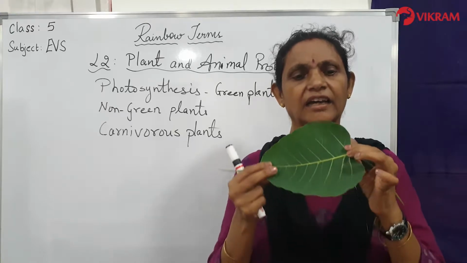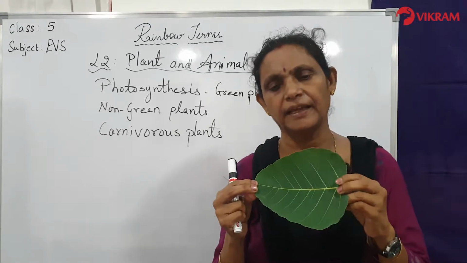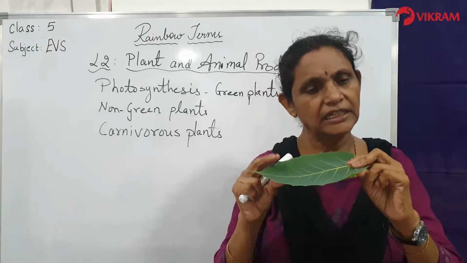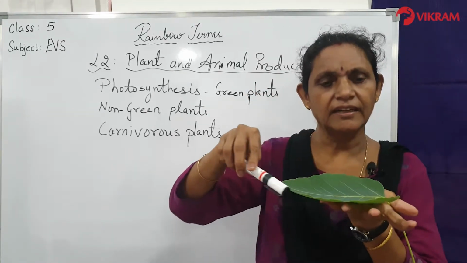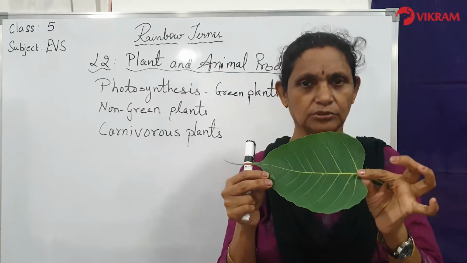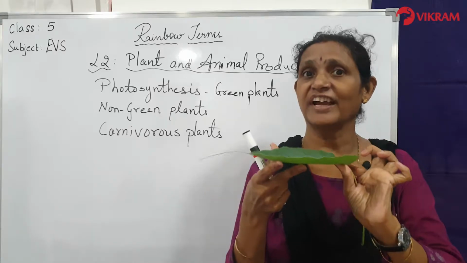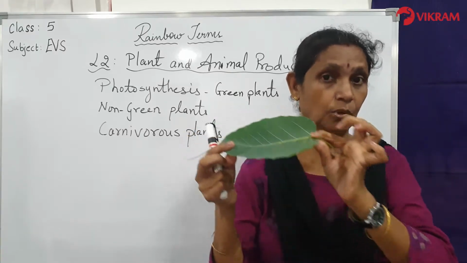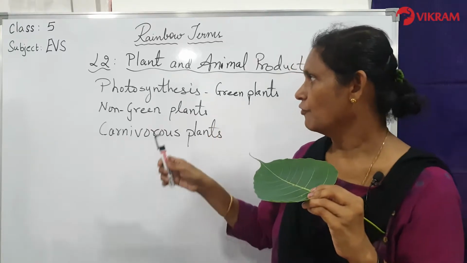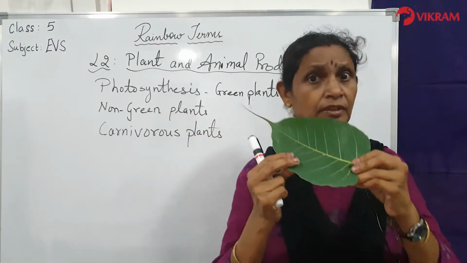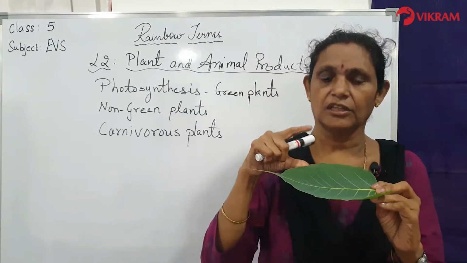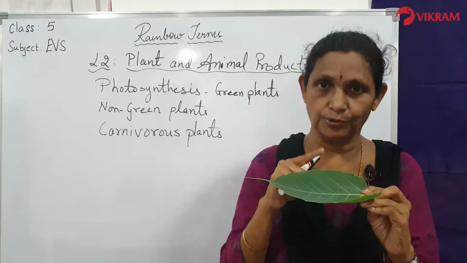Green plants are the only living things that can prepare their own food. The leaf is the part of a plant that serves primarily as the plant's food making organ. So you can say this is like a food factory, like a kitchen for the whole plant. The food making process in the leaf is called photosynthesis. You have already done this topic in the 3rd and 4th class. The leaf produces food with the help of photosynthesis.